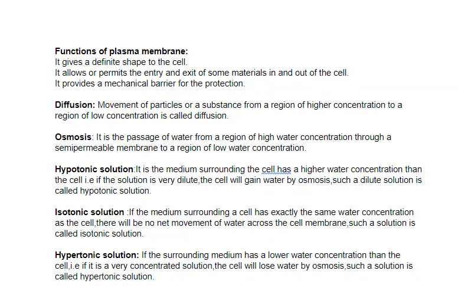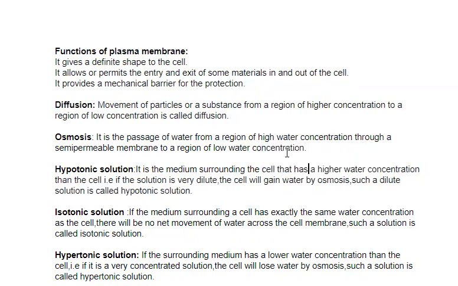Now, there are three types of solution which we will discuss: hypotonic, isotonic, and hypertonic. If you put a cell in a medium that has a higher water concentration than the cell, that is, if the solution is very dilute, containing more water, then the cell will gain water by osmosis, and such a dilute solution is called hypotonic solution.